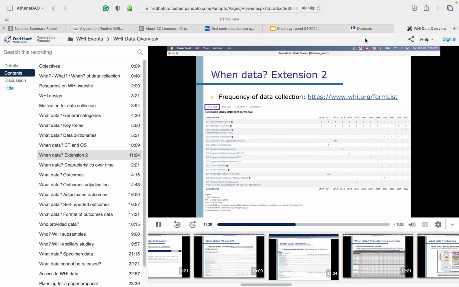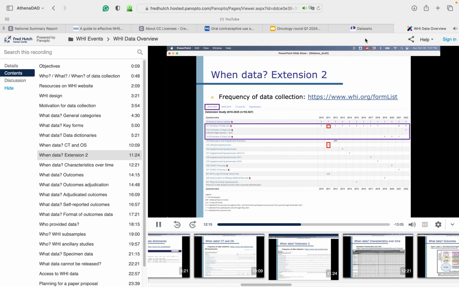Switching to the tab for Extension 2, which is the current extension since 2010, we can see the pattern of data collection in later years. As before, medical history is updated annually for all participants. We also see in this extension that there was a WHI long life study home visit in 2011 for a subset of participants. This home visit involved a blood draw, a brief clinical assessment, and an assessment of functional status. Finally, we see that the data on activities of daily life was collected annually on Form 151 during this extension. Although this form was not actually collected in 2011, the same questions were asked on Form 155 during that year.